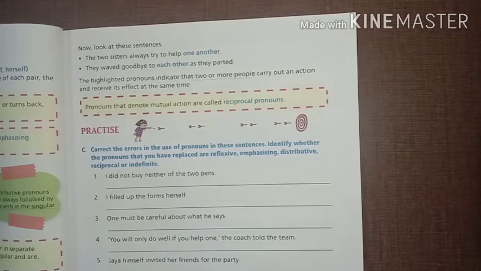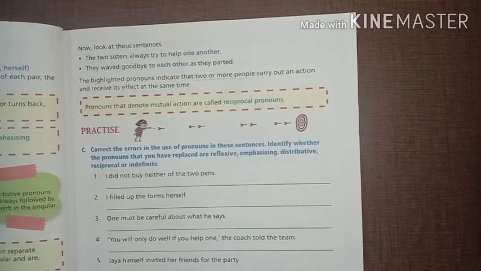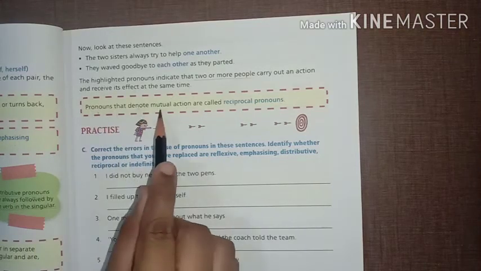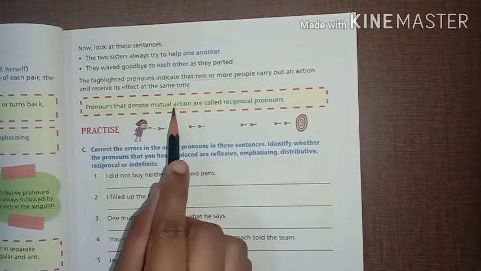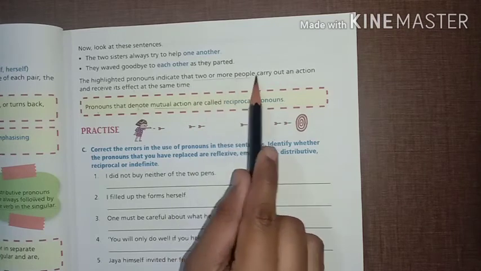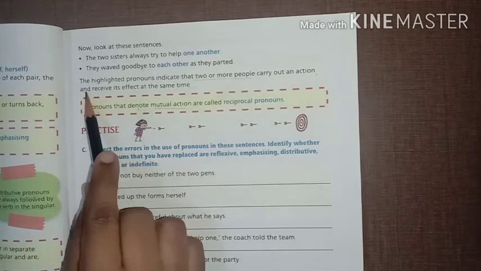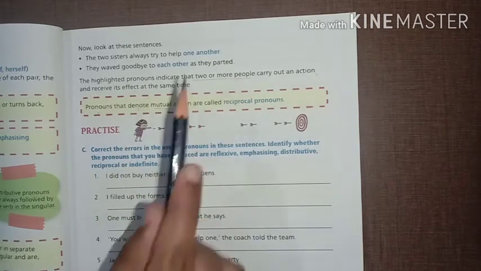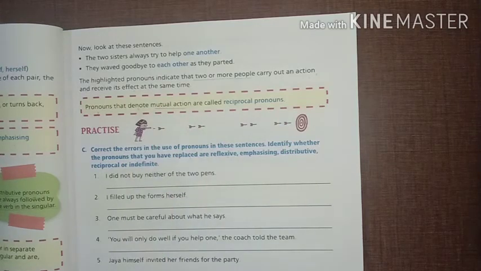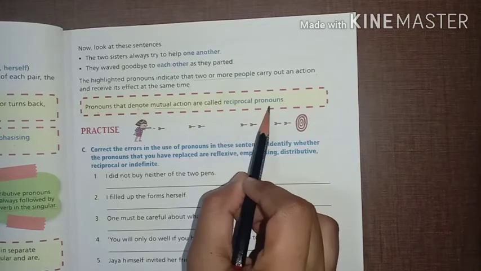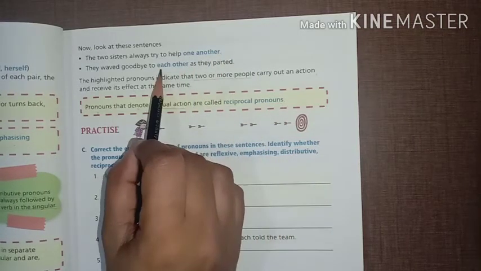That is used with the word reciprocal pronoun. Pronouns that denote mutual action. What is mutual action? Mutual action is when two or more people carry out an action and receive its effects at the same time. So the words which show mutual action are called reciprocal pronouns, that are one another and each other.